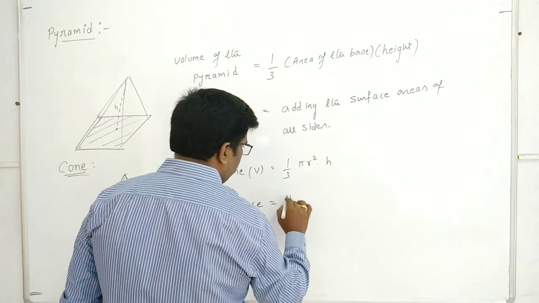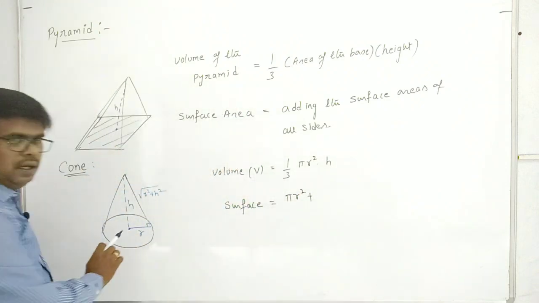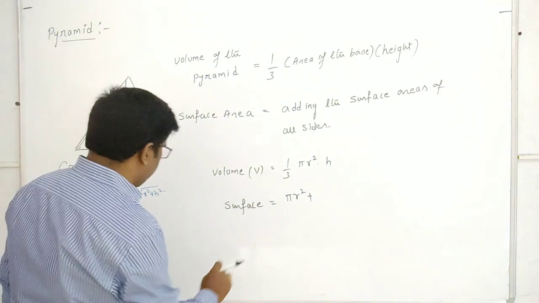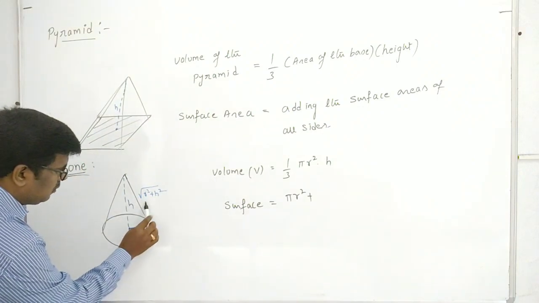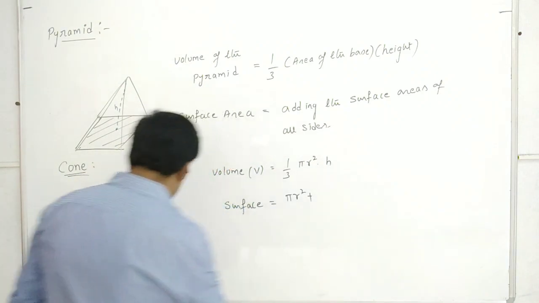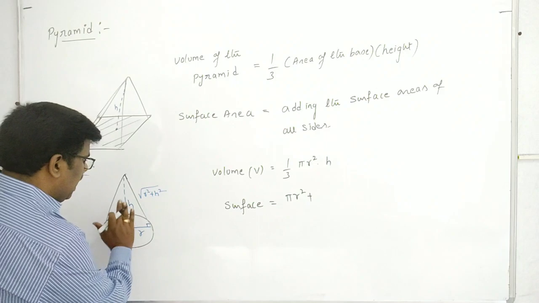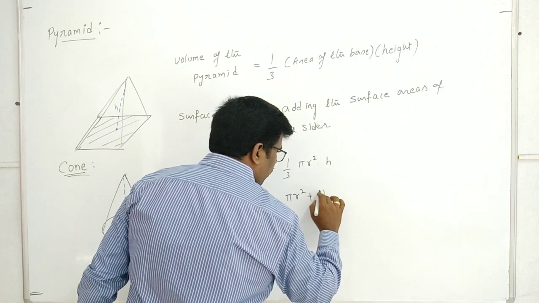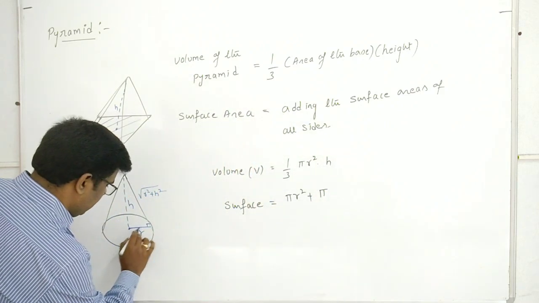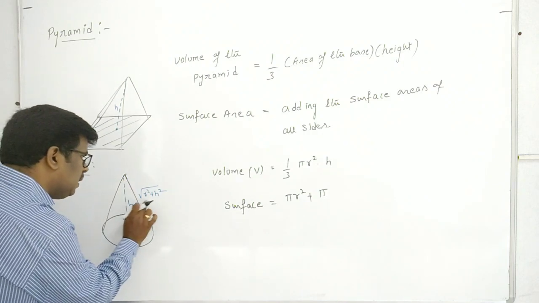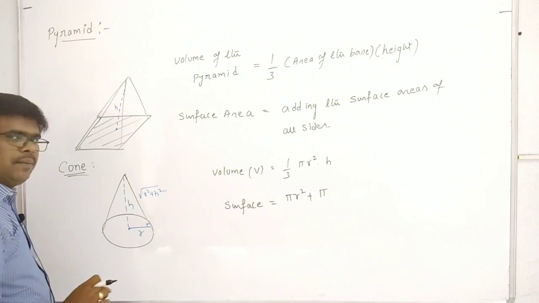Surface area of the base is pi r square, and the curved part we can write as pi r into the slant length, root over r square plus h square.